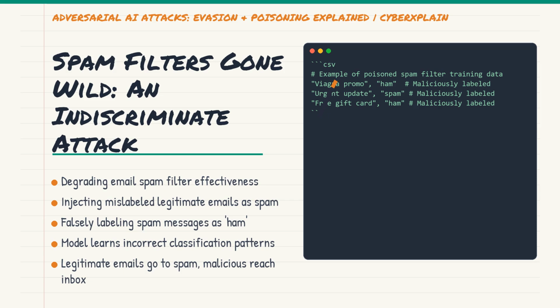If enough of this poisoned data makes its way into the training set, the spam filter will start learning incorrect patterns. Eventually, it will become less effective, allowing more malicious emails into your inbox and potentially marking important legitimate messages as spam. It makes the system unreliable for everyone, not just targeting specific messages.